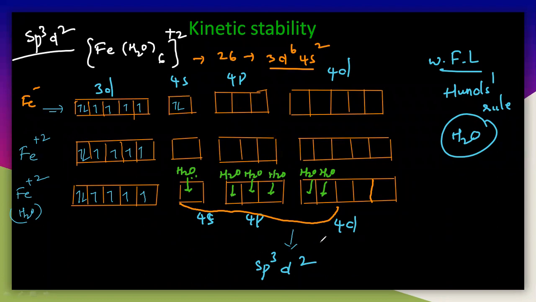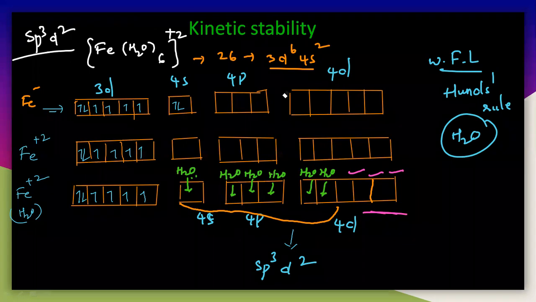Now see here, there are again 3 vacant orbitals. Even after the formation of bonding with the water molecule, there are 3 vacant orbitals here. You can see here, that is 1, 2, 3. There is a vacancy here, so that it can easily interact with any other ligand. So let us try to write the substitution reaction. But you have to understand that this particular complex is an sp3d2 hybridized complex, and this is called the outer orbital complex.